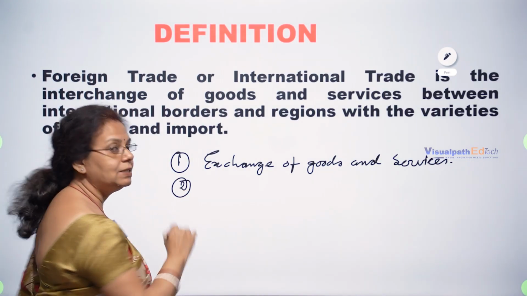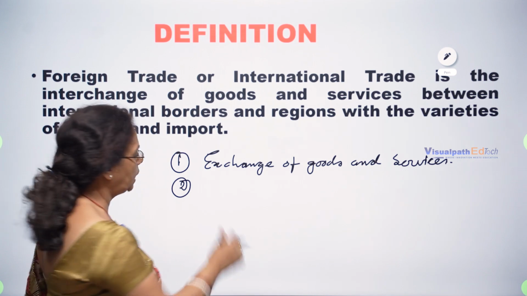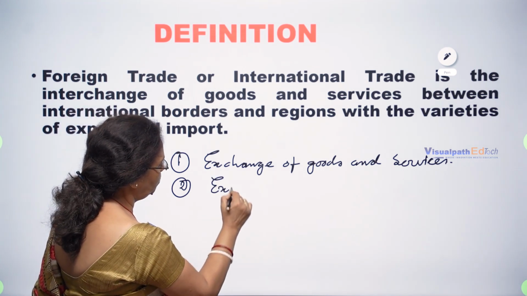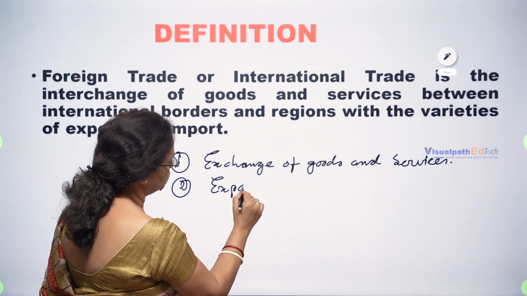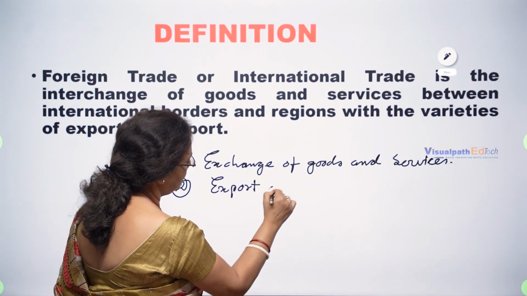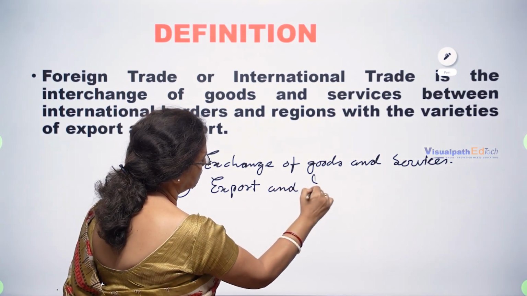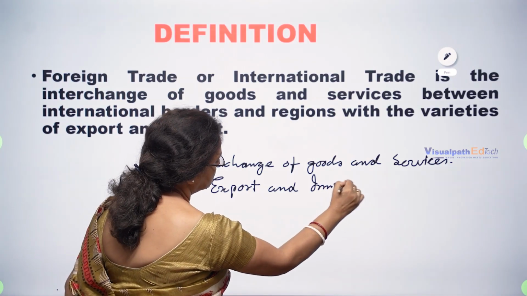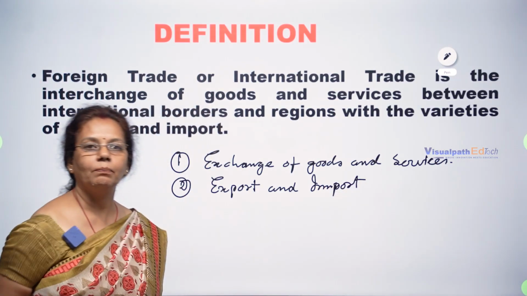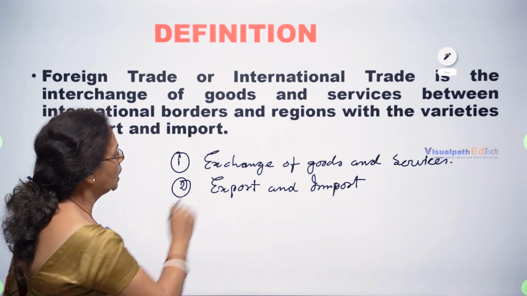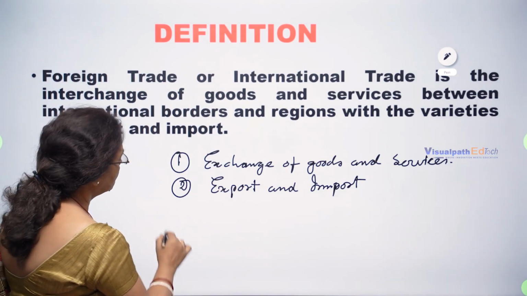Number two, it is a process of export and import. So the second term we have to remember is export and import.